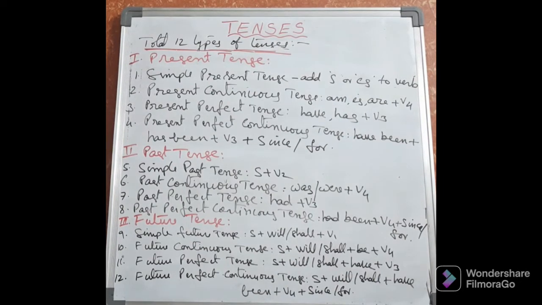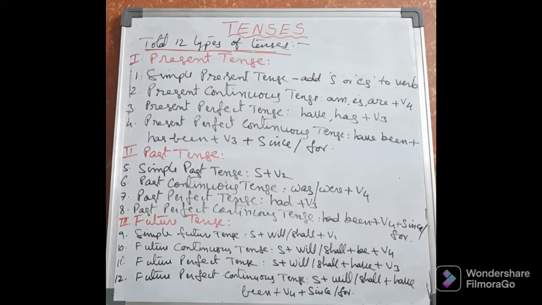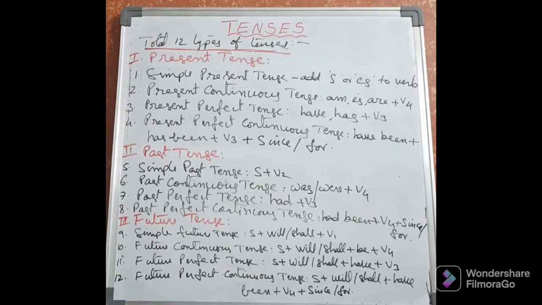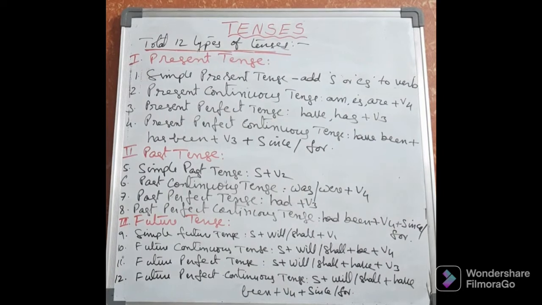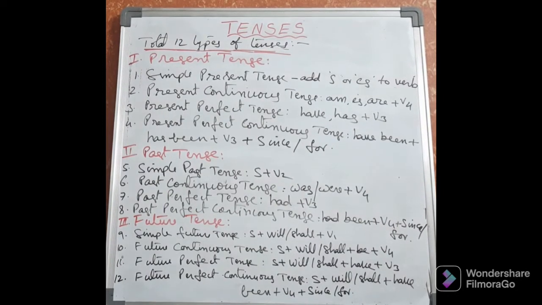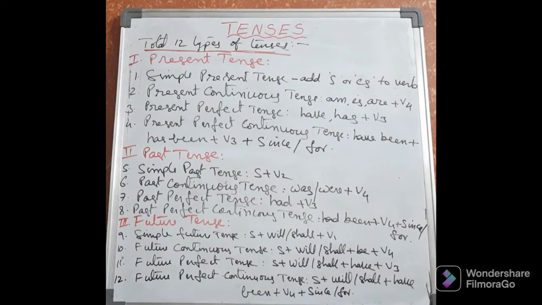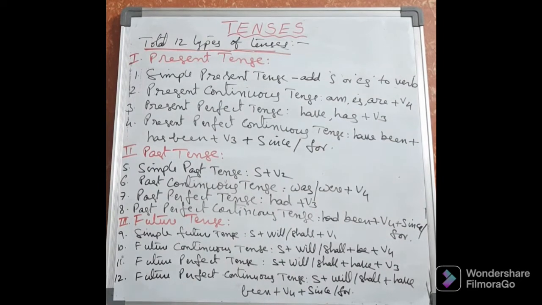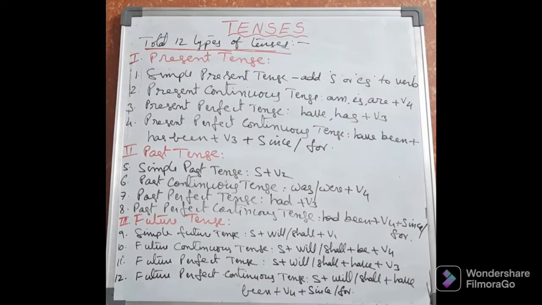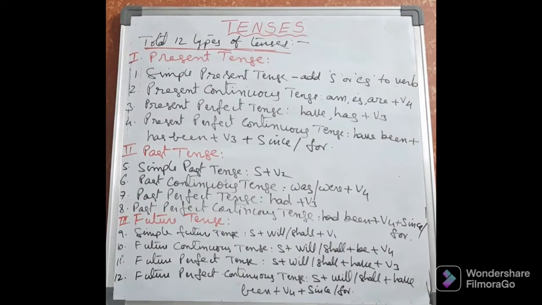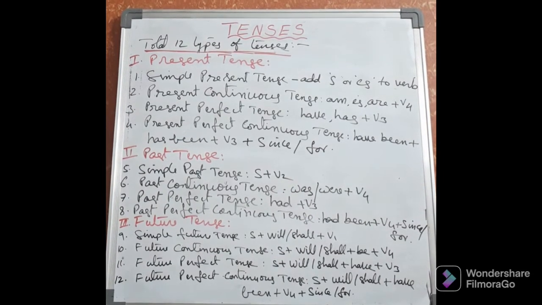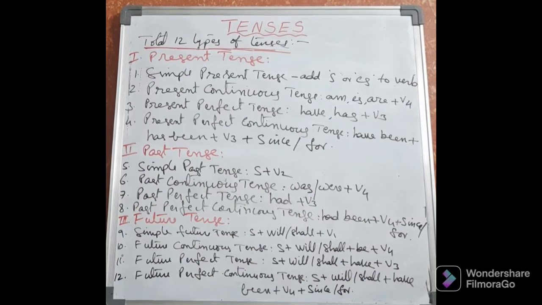Situation of the work means how it is being done, when it is being done, say, in present tense. Maybe in present tense also four types of situations are there. So let us see what those are. If you take present tense, first, in present tense there are four types of tenses. We can divide present tense into four types. What are those? Simple present tense, present continuous tense, present perfect tense, and present perfect continuous tense.